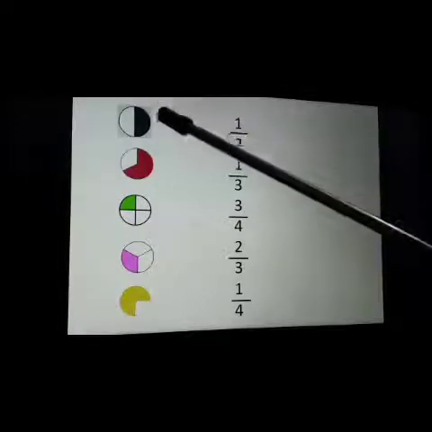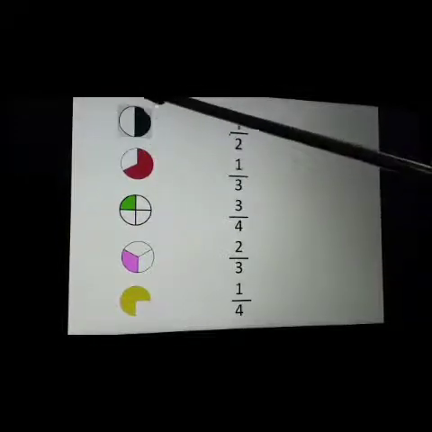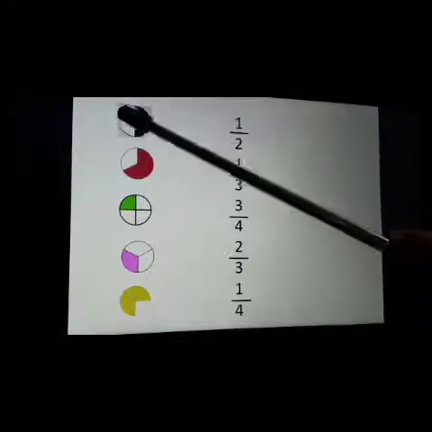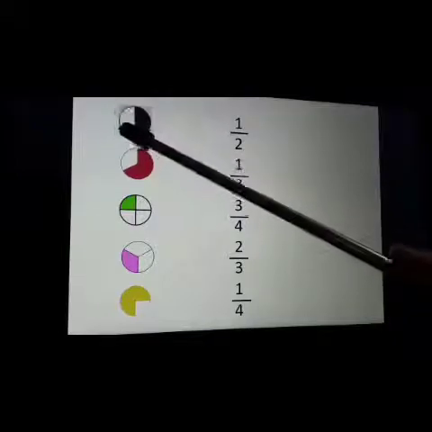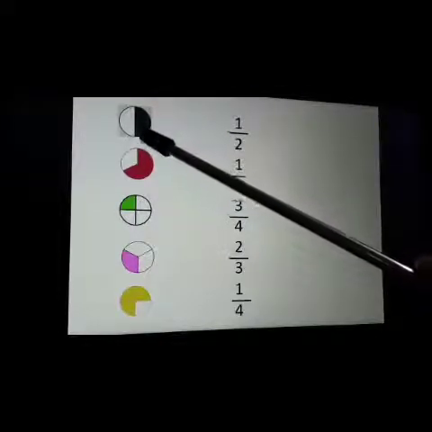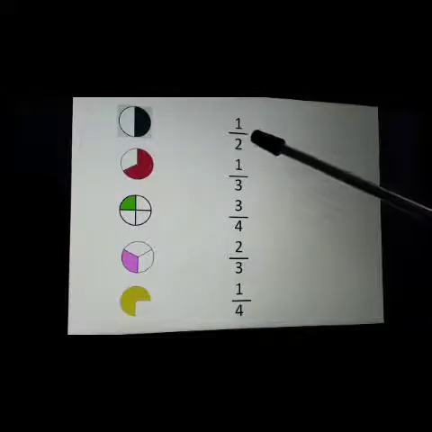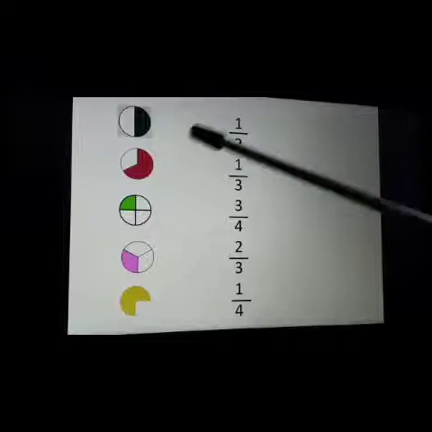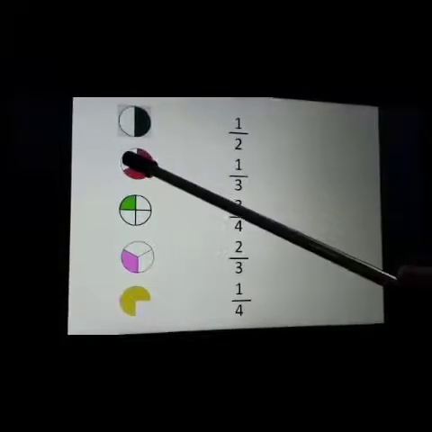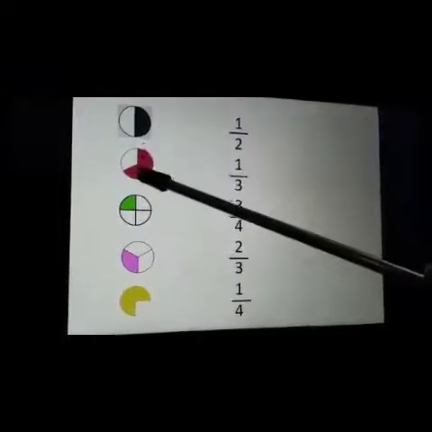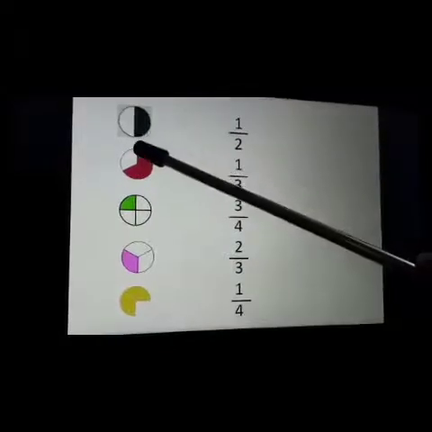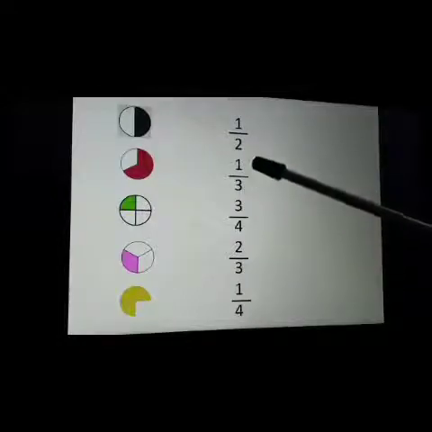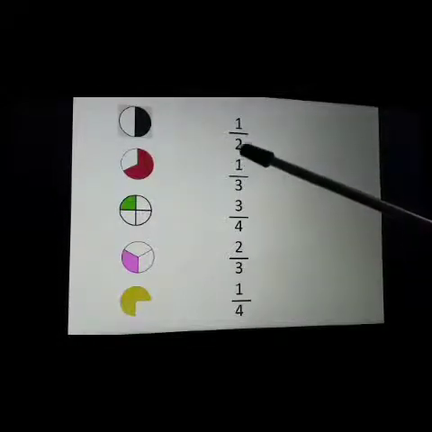Okay, now here one figure, this is the whole and it is divided into two equal parts, and how many are unshaded? One. Okay, one shaded and one unshaded. So the fraction will be same. Shaded का पूछेंगे तब भी 1/2 और unshaded पूछा तो भी 2 में से 1 unshaded है, तो fraction will be 1/2. Now in this figure, total number of parts 1, 2, 3. Okay, and how many are unshaded? 1. So the fraction will be 1/3. Total number of parts 3 and unshaded part is 1 only.